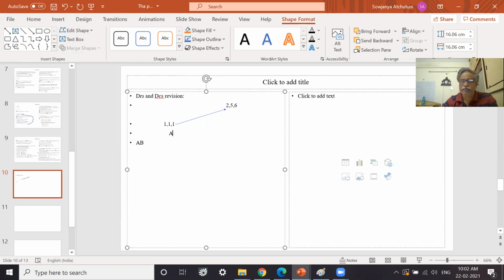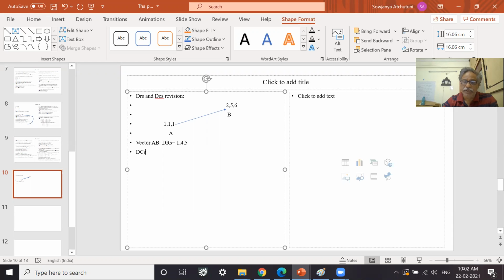This is A, this is B. Now we know vector AB. What are the DRs? DRs are x2 minus x1. So 2 minus 1, 1. 5 minus 1, 4. 6 minus 1, 5. These are the DRs. So what are the DCs?